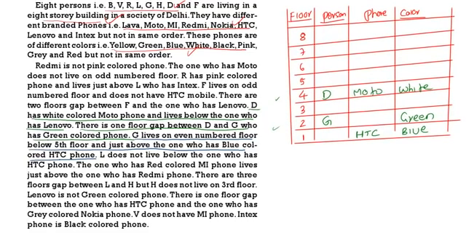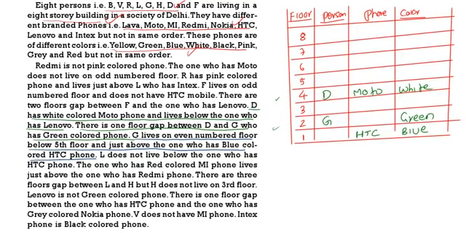It is not mentioned just below, so we can take Lenovo on any of these floors. We don't have clarity regarding Lenovo, so we should not take it now.